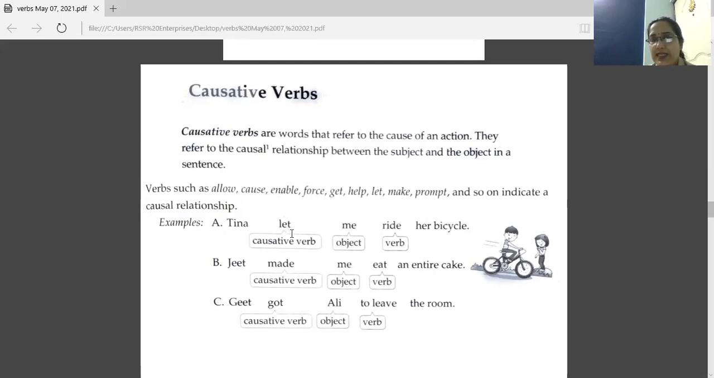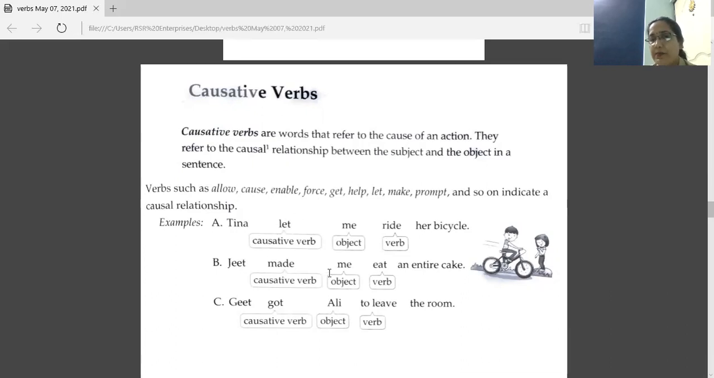See this example. Tina let me ride her bicycle. Now Tina is subject, me is object, main verb is ride. And here one more there, let. This is causative verb. The cause of this action. So here in this sentence, let is causative verb.